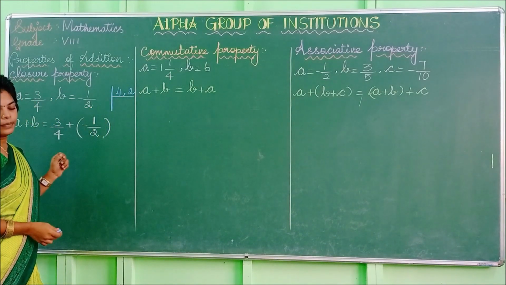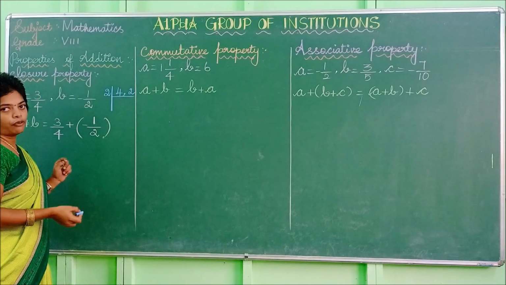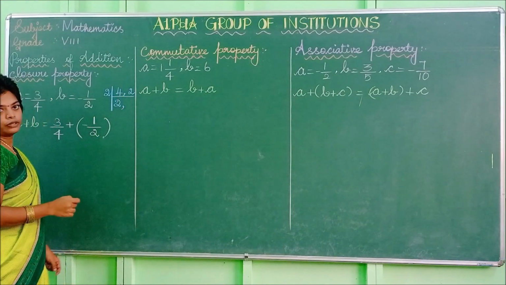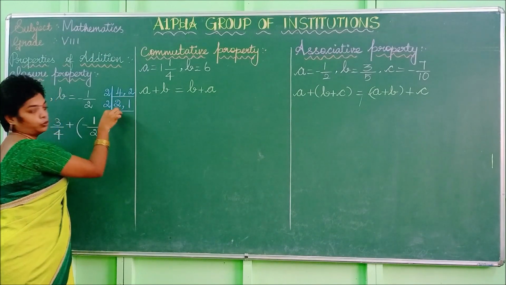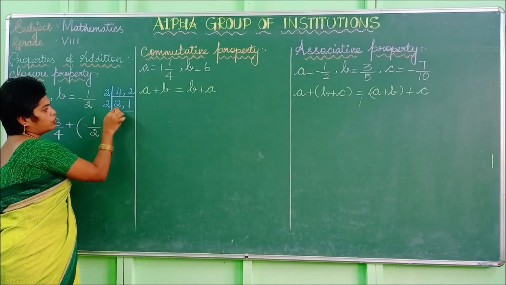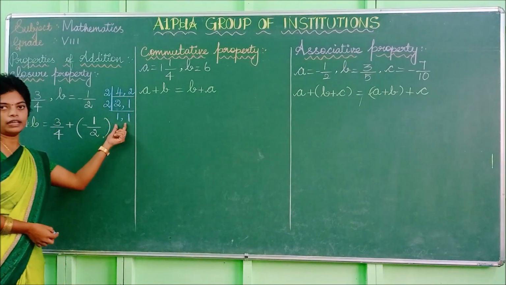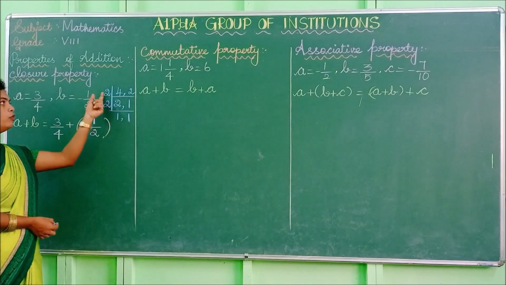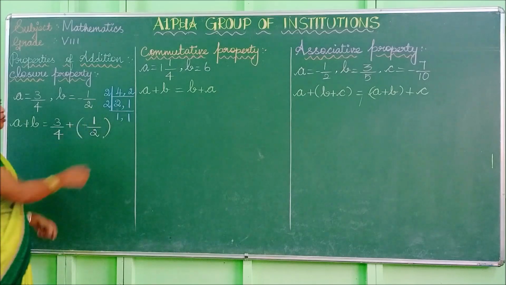Both are even numbers. It comes in the 2 table. So write 2 here. How many 2s are 4? 2 2s are 4. So write 2. How many 2s are 2? 1 2 is 2. So again you have to divide it with the 2 table because the term is 2. It is already 1. So 2 comes as 1 time. So 1, 1. If it ends in 1, 1, that is, the remaining factor is 1, we can end with this. Now for taking the LCM value, you have to multiply these values. So what are the values?